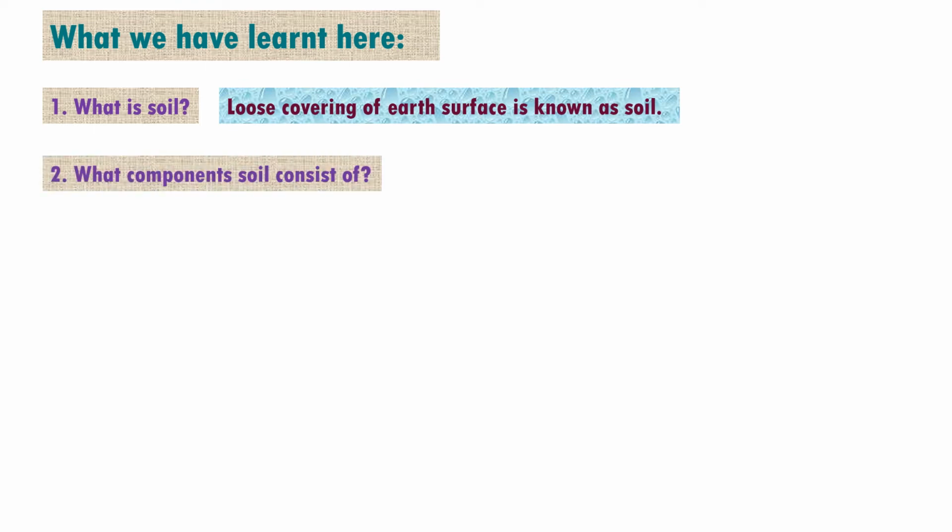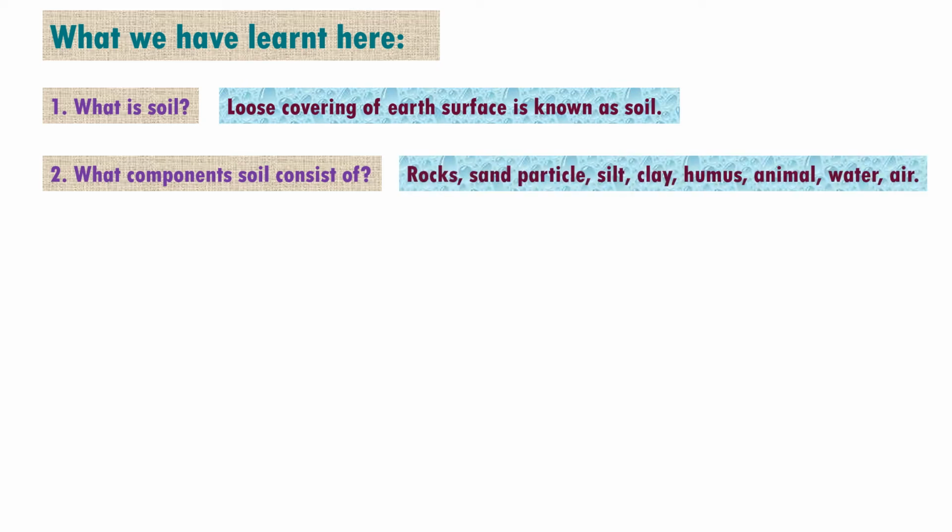And then we have seen what components soil consists of. In the activity, we put some soil into a glass, poured some water on it and stirred it with a spoon. After a while, the heavy part of the soil goes down in the glass, and the light part of the soil stays at the top.